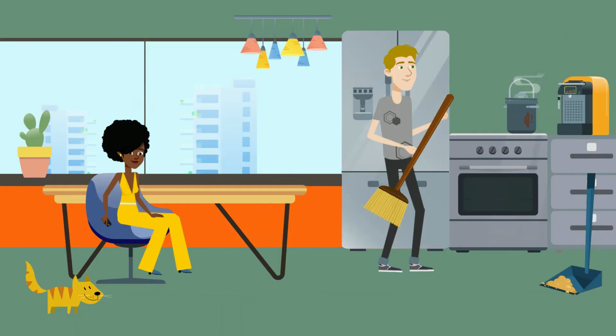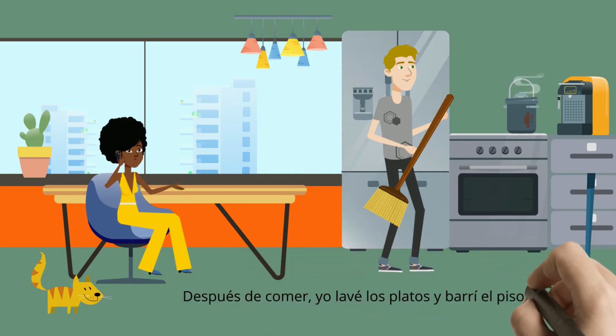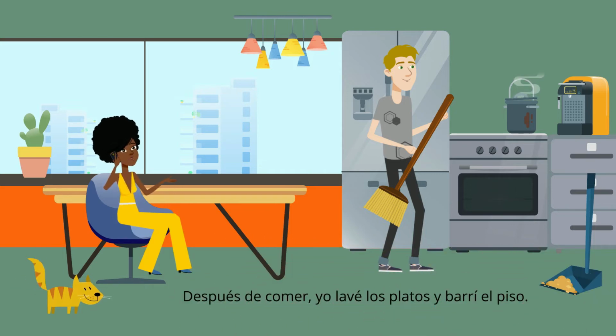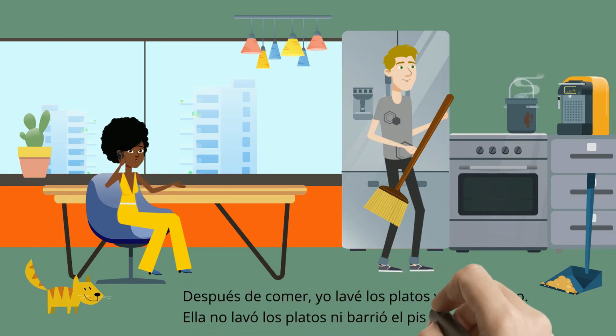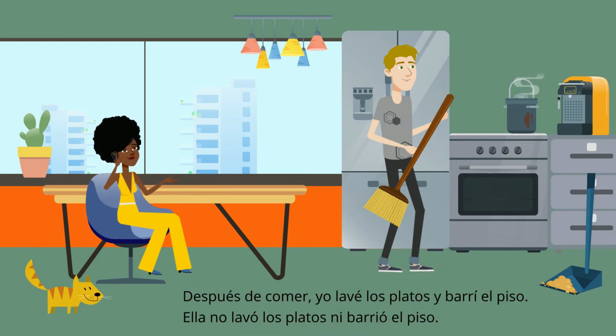Here are some examples in context. Después de comer, yo lavé los platos y barrí el piso. After eating, I washed the dishes and swept the floor. Ella no lavó los platos ni barrió el piso. She neither washed the dishes nor swept the floor.